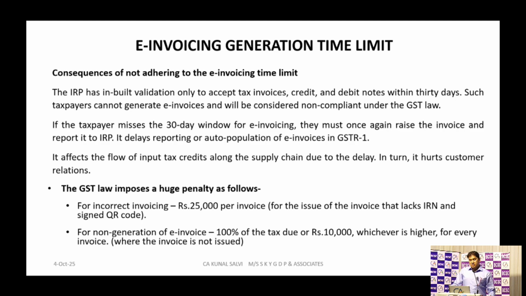And again, for non-generation of e-invoice, the first case is you have created the invoice, you have created the e-invoice or the IRN number, but you have not created it properly. So the penalty can be 25,000 per invoice. For non-generation of e-invoice, if you have not created the IRN number for that specific invoice, the penalty will be 100% of the tax due or 10,000, whichever is higher.